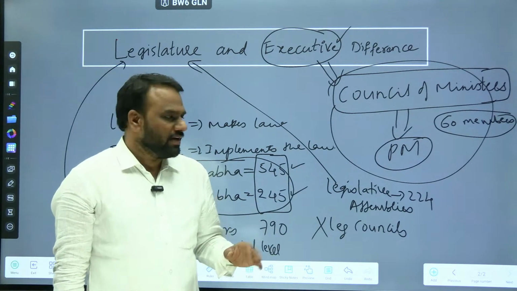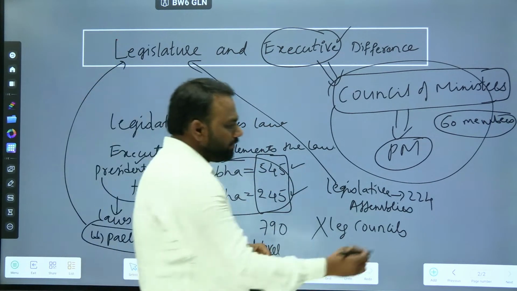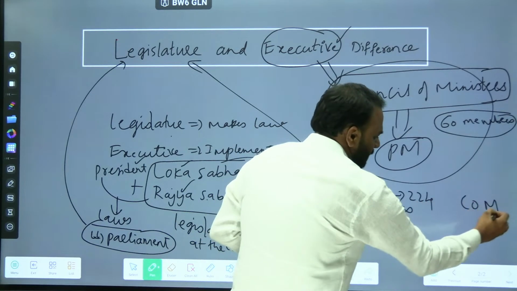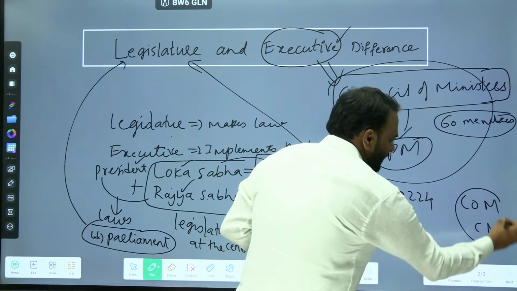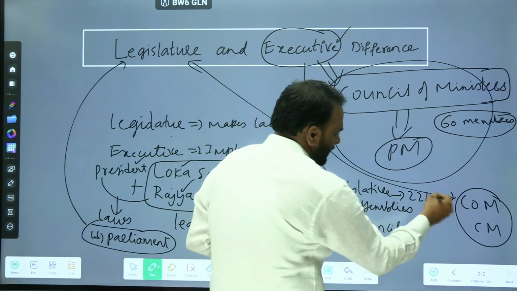And at the state level, who will be the executive? The Council of Ministers headed by the Chief Minister. So they will be the executive at the state level.